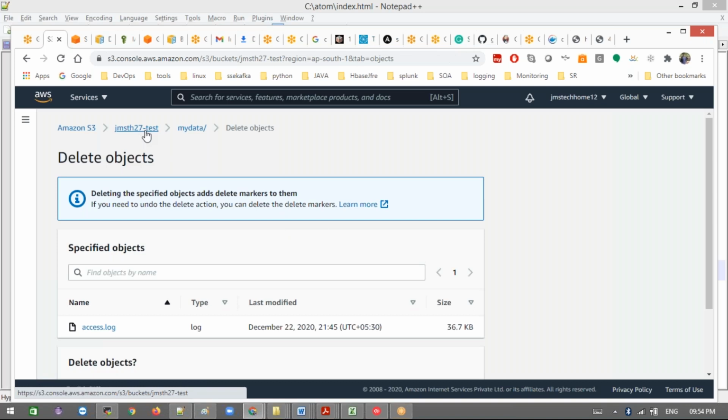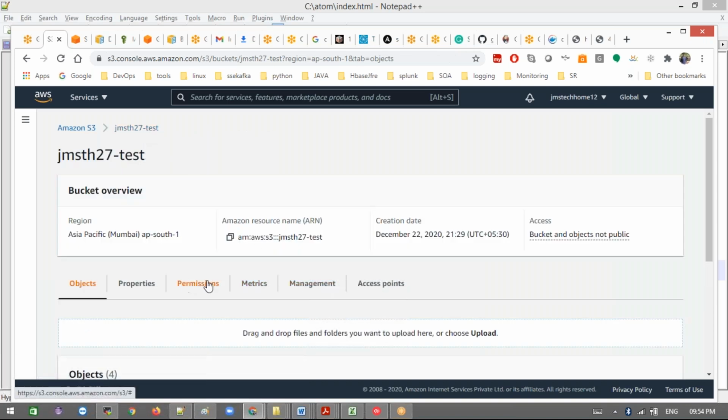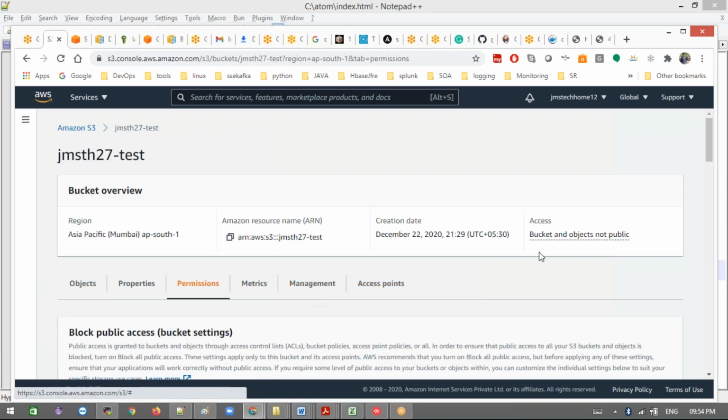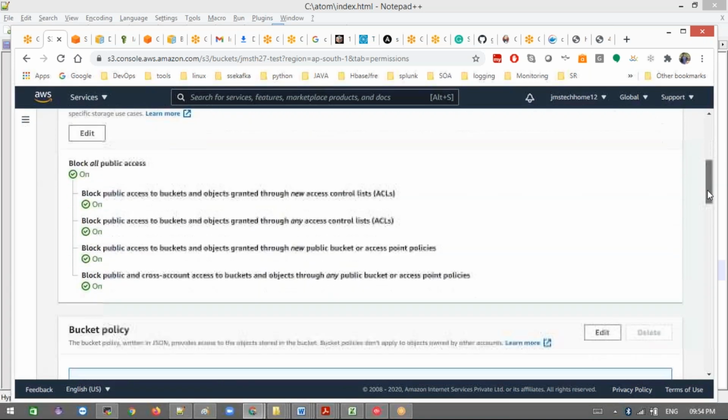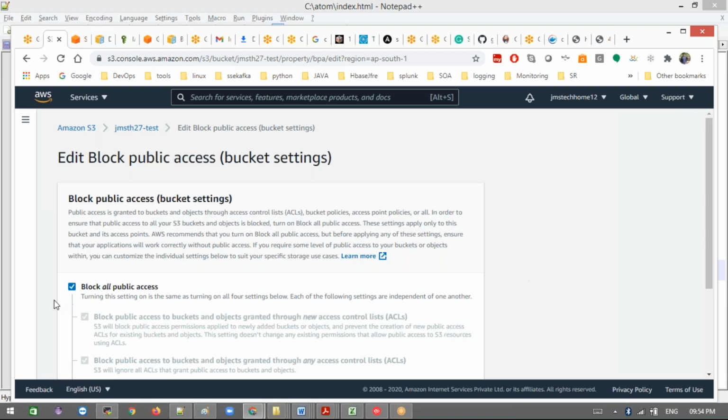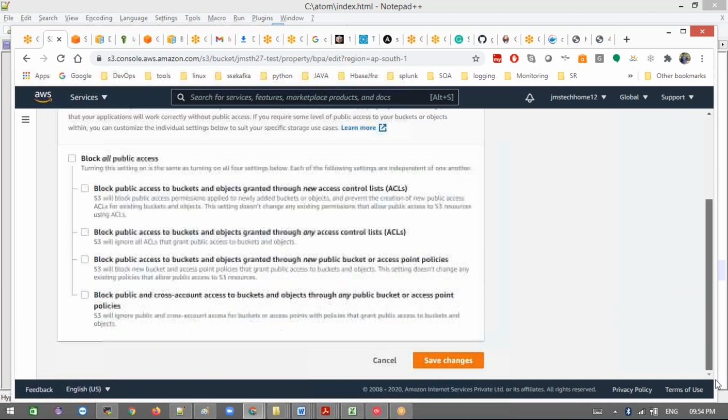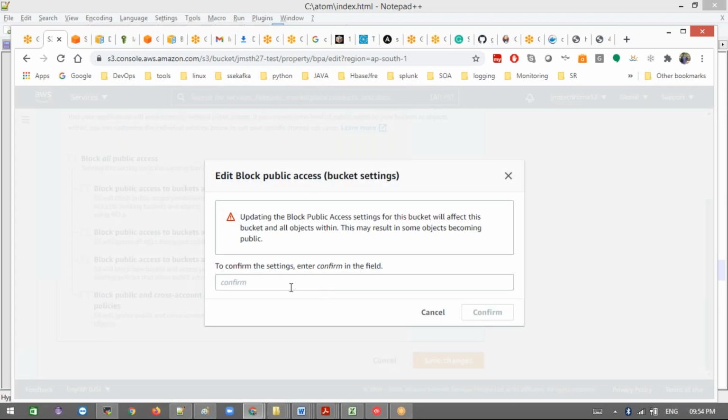Go to permissions here. If you want a static website to be accessed from outside, then we need to edit this. We can remove this option, Block all public access. Then I'm removing this. Let me allow this. I need to confirm here. Confirm.